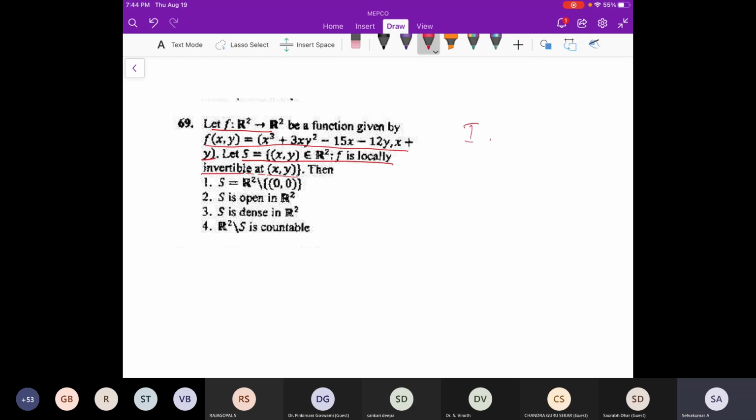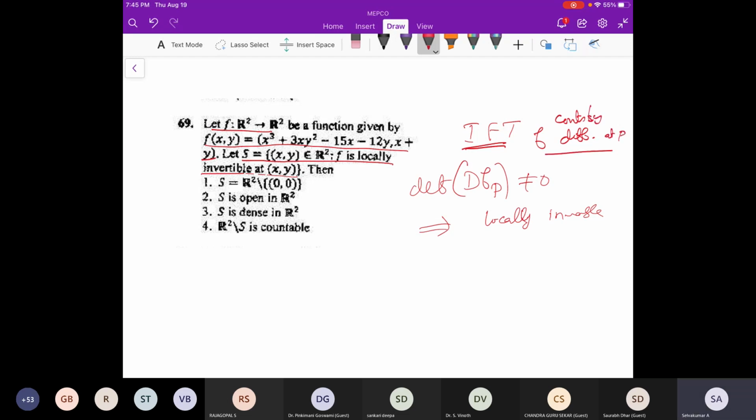Actually, we are going to use the inverse function theorem. It is a new concept, so I'm going to be slow here. What it says is that if f is continuously differentiable at a point P and the determinant of the derivative df at P is non-zero, then the function is locally invertible.